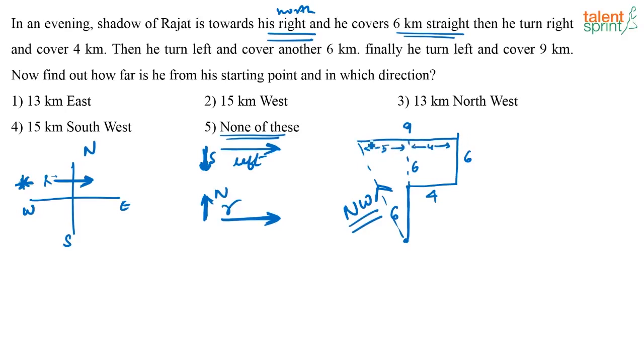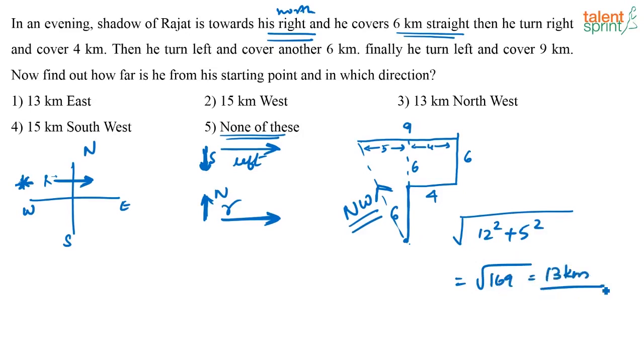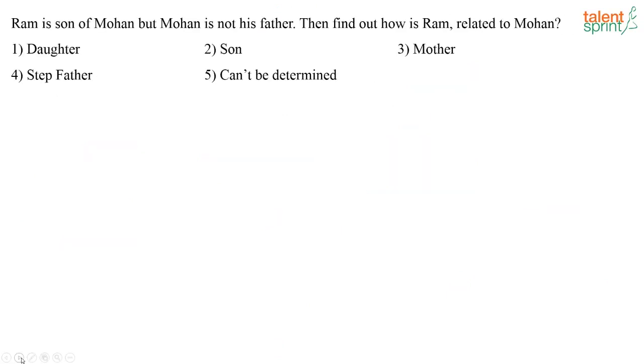Now this is like a right angle triangle. So what is the length of this hypotenuse? It is nothing but root of 6 plus 6, right? That is 12. Root of 12 squared plus 5 squared, that is equal to root of 169, which is equal to 13 kilometers. So at what distance is he from his starting point? He is 13 kilometers away from his starting point and towards the northwest direction. Correct answer is option 3. 13 kilometers northwest.